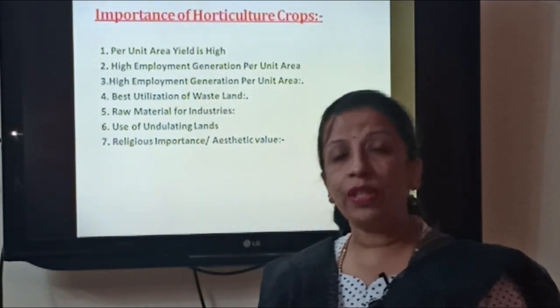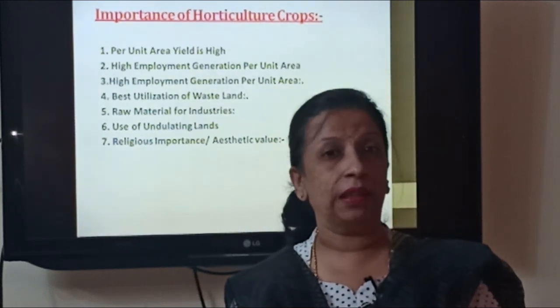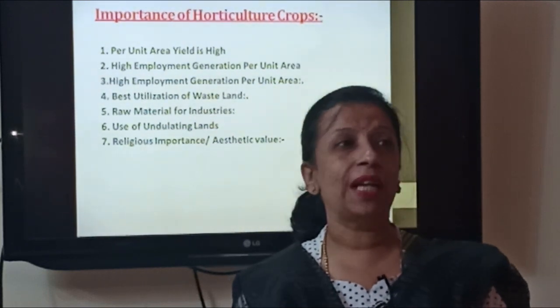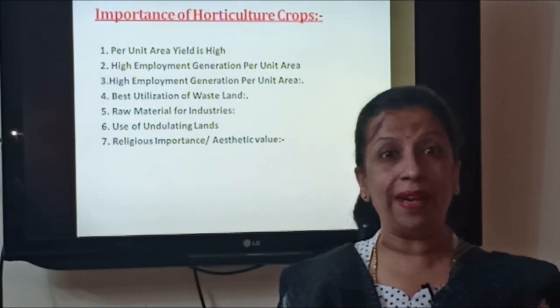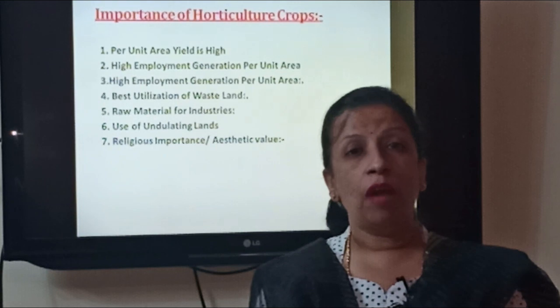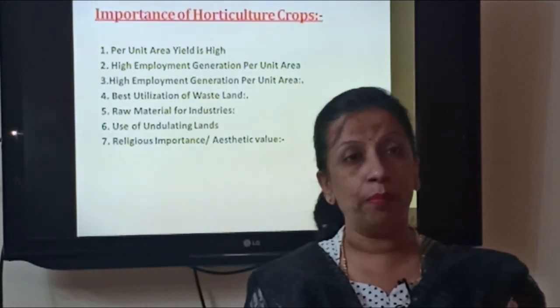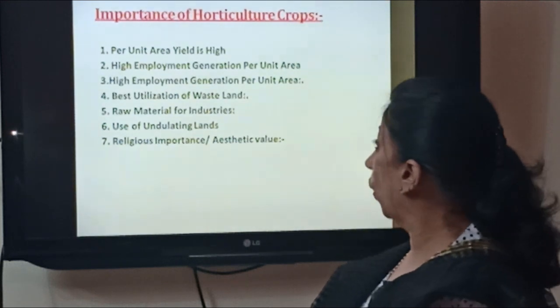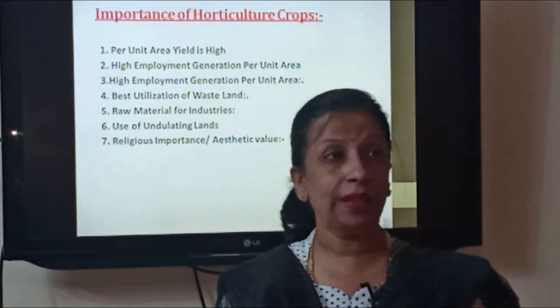So in agriculture, when you go for the cultivation of paddy, it gives only 30 tons per hectare. But when we cultivate horticulture fruit crops like banana, it gives 300 tons per hectare. So automatically, when the yield is high, when the production is high, the farmer is going to earn more. The second importance of horticulture crop is high employment generation per unit area.